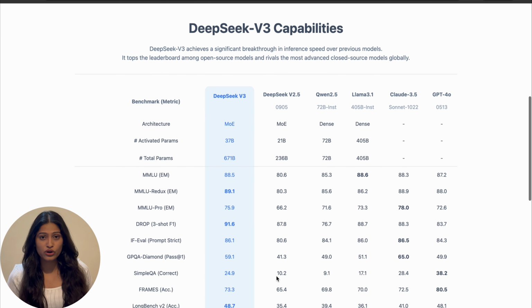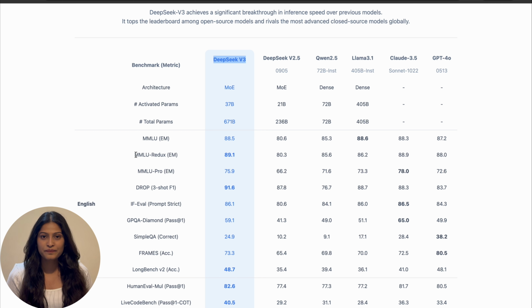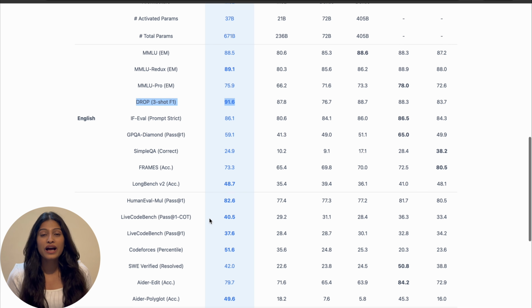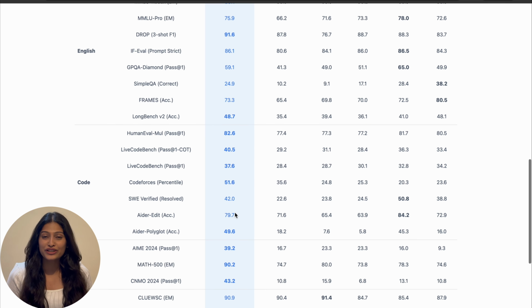First, let's talk about what makes DeepSeek stand out. When you visit deepseek.com, you will see a detailed comparison table of DeepSeek's capabilities against other leading models like GPT-4, Claude, and Llama. DeepSeek V3, their latest model, tops the leaderboard in inference speed and performance. It's not just fast, it's incredibly accurate across various benchmarks like MMLU, Drop, and even coding tasks like Codeforces. This means whether you're working on complex math problems or coding challenges, DeepSeek has got your back.